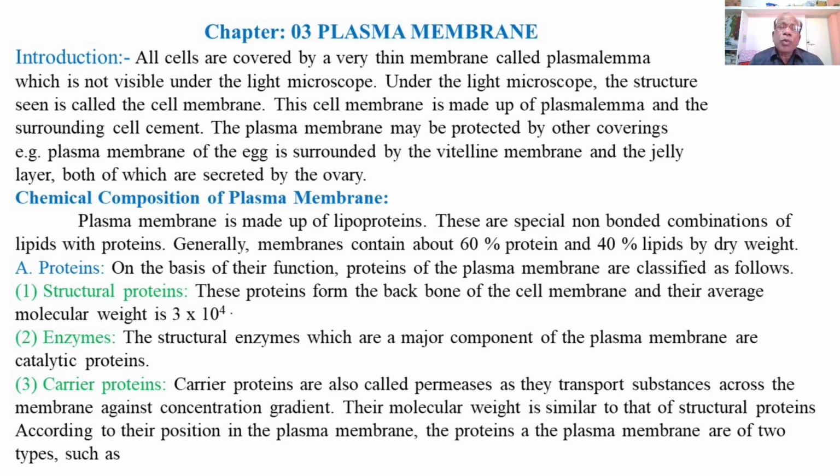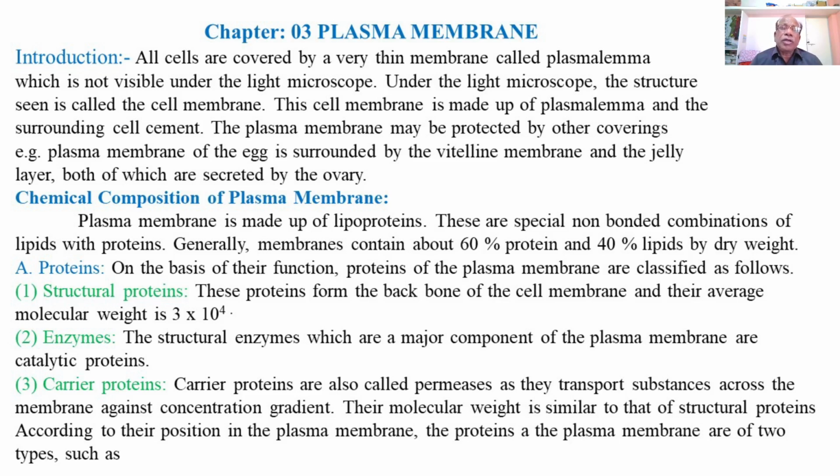These proteins form the backbone of the cell membrane, and their average molecular weight is 3 into 10 raised to 4. Then the second type of proteins is enzymes, the structural enzymes.